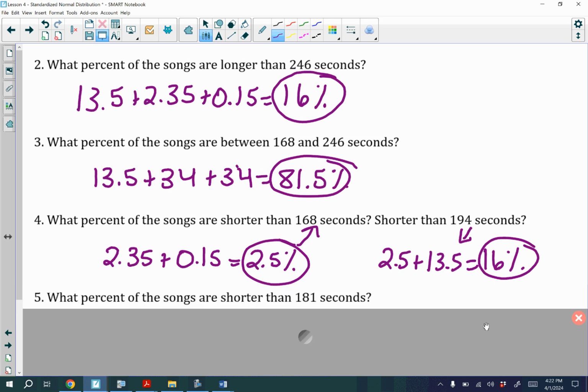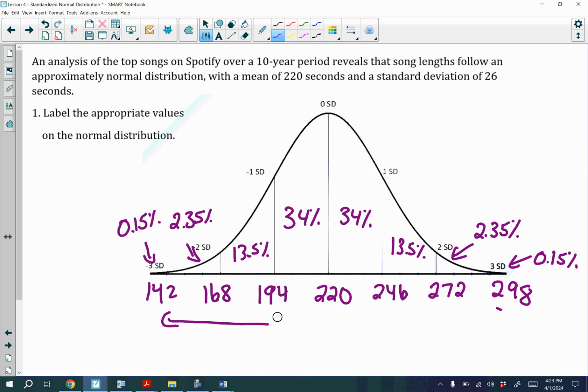Okay, now let's look at number 5, excuse me. It says, what percent of songs are shorter than 181 seconds? Well, let's look at our normal distribution, 181. Notice that 181 is not one of our values on this normal distribution. It is actually kind of between. So 181 is maybe like right here. So maybe some of you, when you figured this out, you did the 0.15%, the 2.35%, and maybe you divided that 13.5% because 181 is kind of in between.